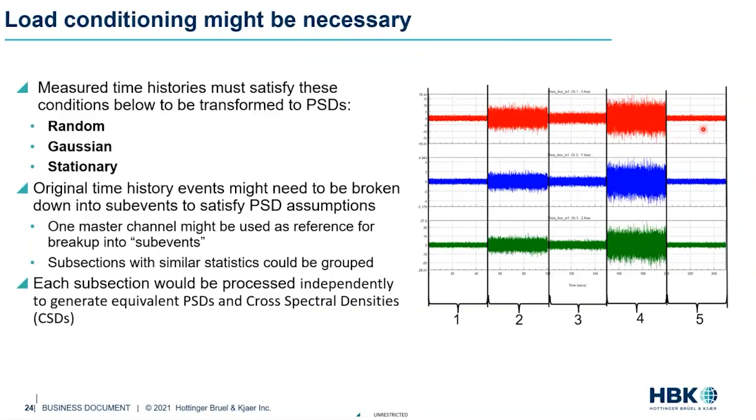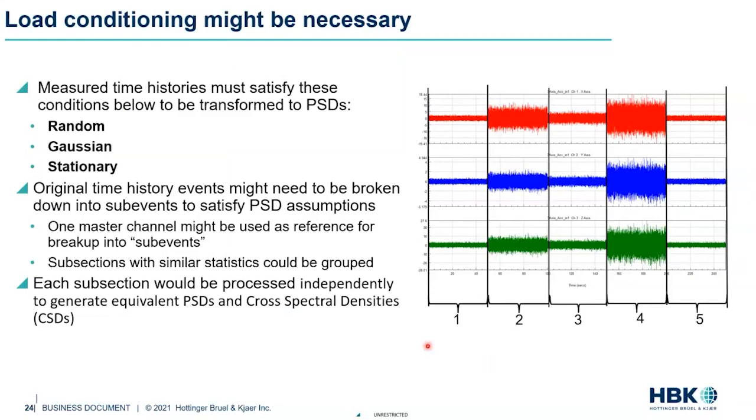So maybe the first, third, and fifth together could form one PSD, and the second and the fourth, either together or maybe independently, could form a different PSD. So there is a good chance we might have to take the original event and break it down into sub-events, so that each sub-event could be put together as individual PSDs and then concatenated inside ENCODE to deal with the entire event. So we have capabilities in ENCODE to do this.